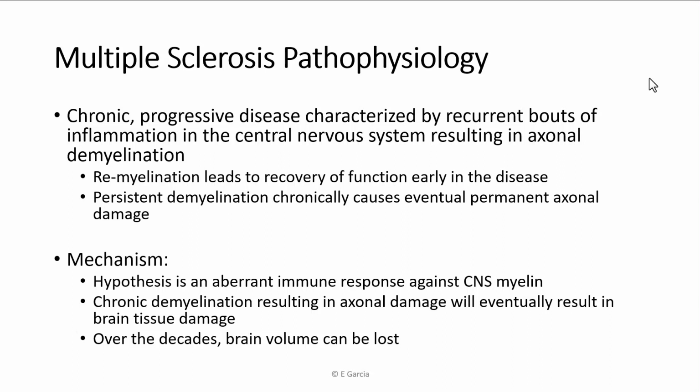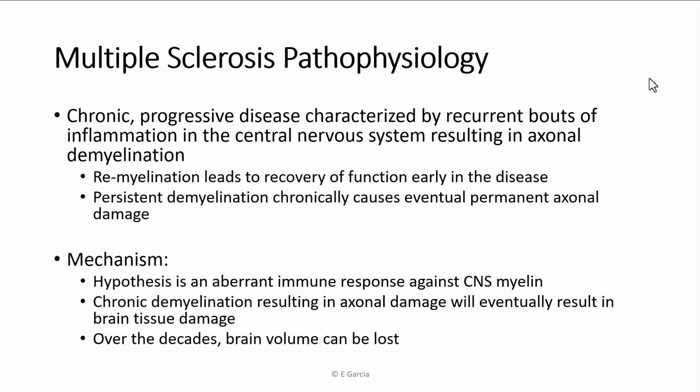So you have these recurrent bouts of an inflammatory process causing autoimmune damage to your axons, to their myelin. And once that autoimmune flare goes down, then the body remyelinates. So earlier on in the disease, that tends to mean that you'll drop in function and come back up. When you drop in function, we call that a flare. The remyelination occurs and the axon reachieves its normal function, and then you kind of come back up. So you go down and then you relapse and come back up.